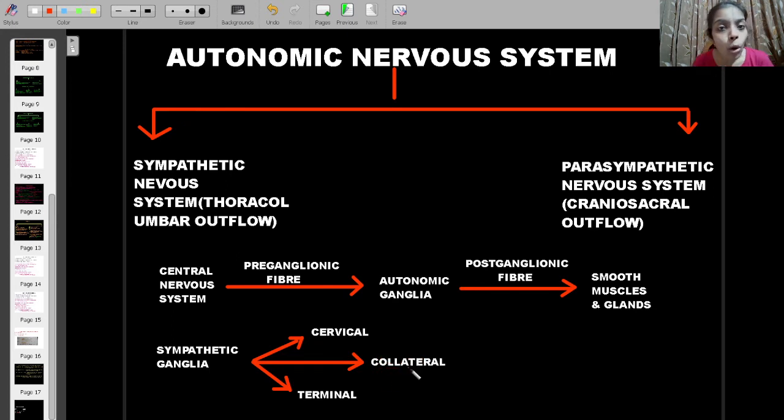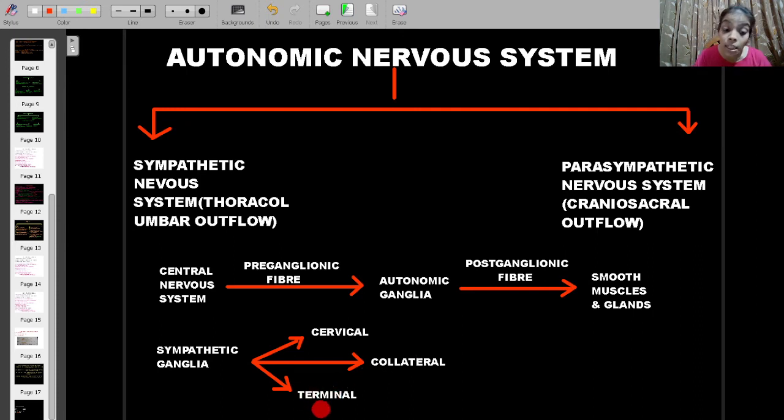Now these collateral ganglia, the postganglionic fibers coming out of the collateral ganglia, innervate the abdominal organs, abdominal arteries.